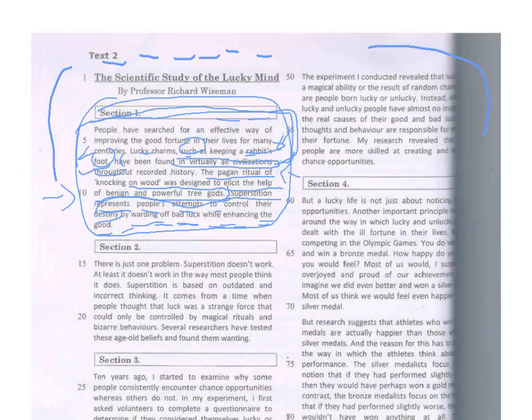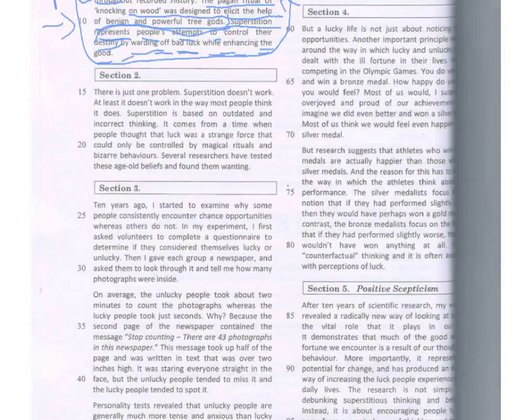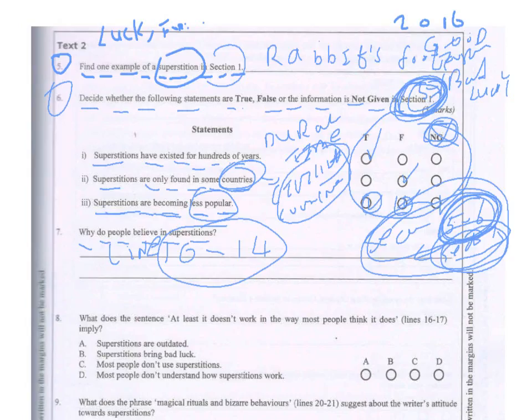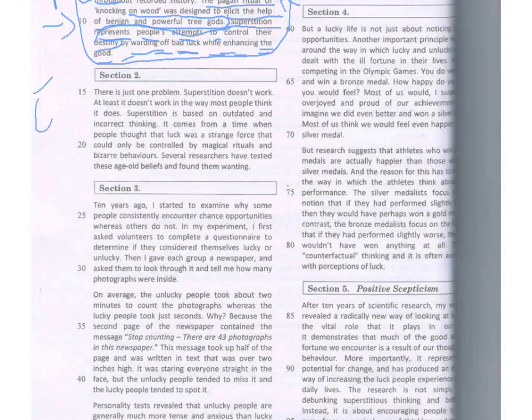Let's go to section 2. What does the sentence, "at least it doesn't work in the way most people think it does," imply? Now, what does imply mean? Implied is not expressed.